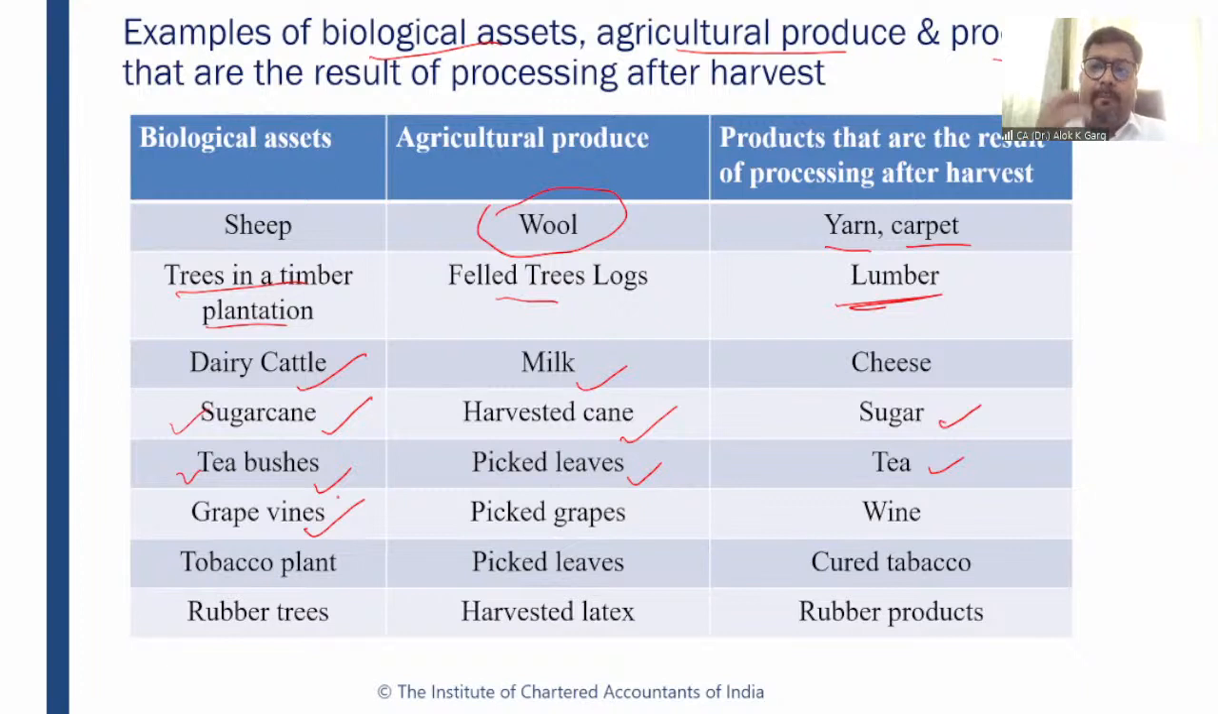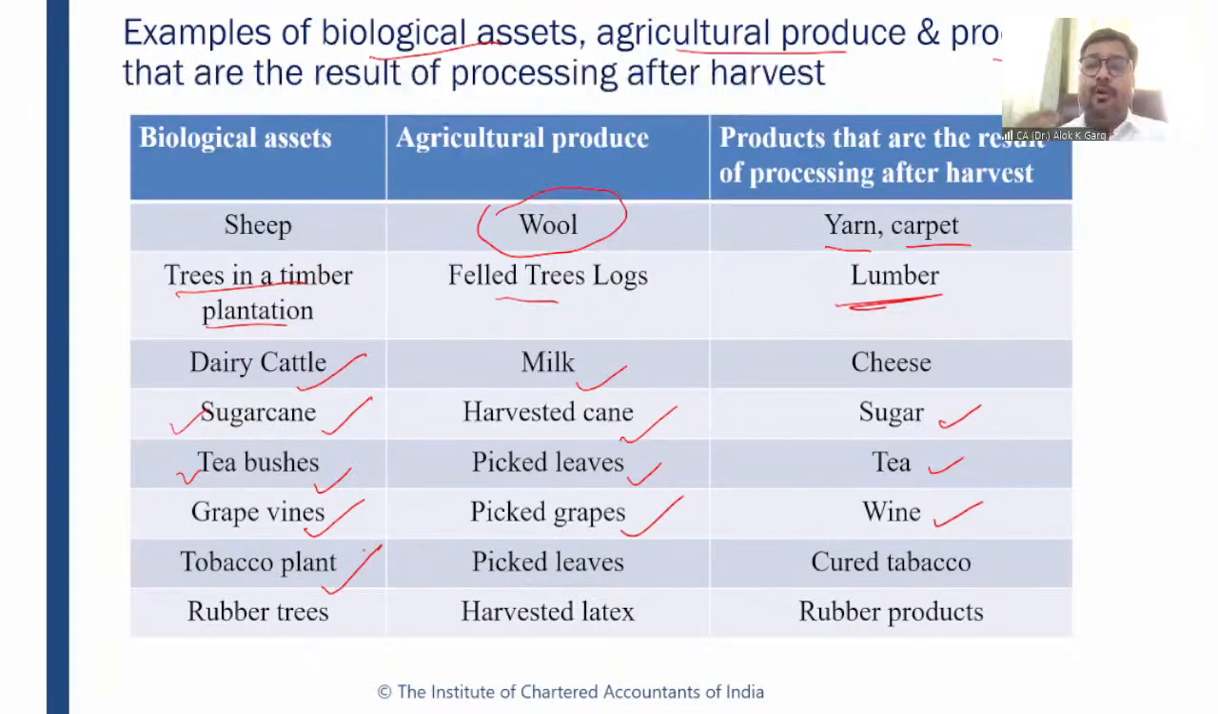Grape vines, the grape vines are the bearer plant, but the picked grapes, when for example there is a wine company, the wine company has grape orchards, right? So all these grape vines will be covered under Ind AS 16 because they are the bearer plant. And when they are plucking the grapes from the grape vines, it will become an agricultural produce. So at the point of harvest, this agricultural produce has to be recognized at fair value less cost to sell, right? And what could be the final output from these grapes? It could be wine, it could be jams, it could be pickles, it could be some drinks.